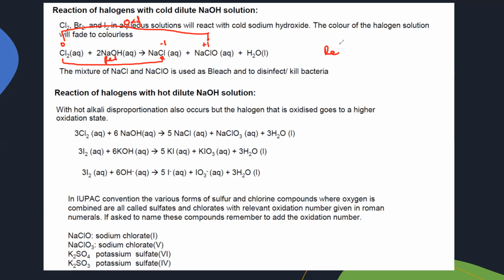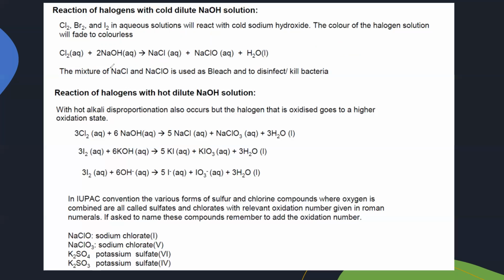So this is actually a redox reaction, but also a disproportionation reaction, in which the same element is both oxidized and reduced. So chlorine, bromine, and iodine in aqueous solution will react with cold sodium hydroxide solution, and the color of the halogen will disappear; it will turn colorless. But if we have a hot dilute solution,